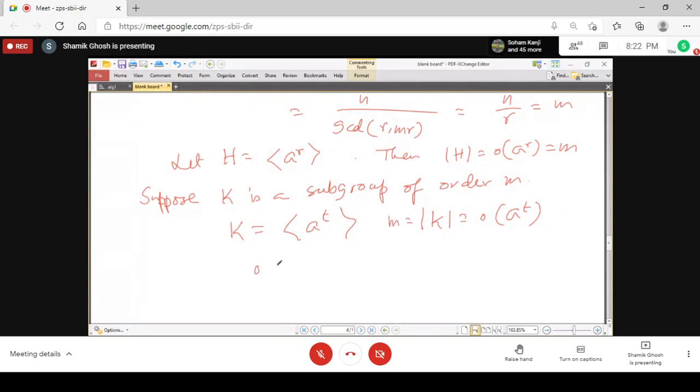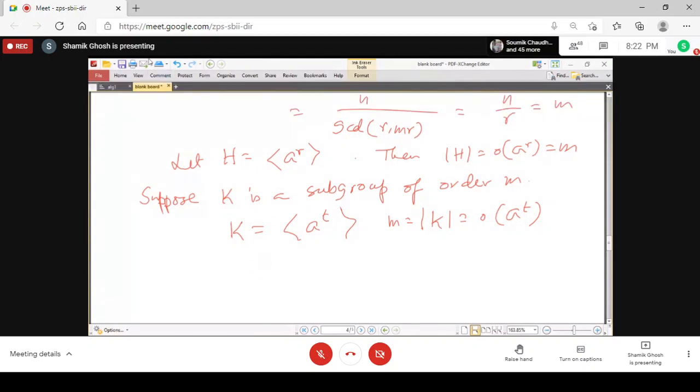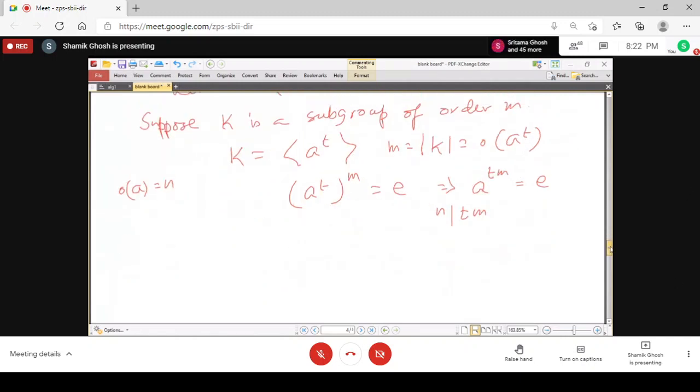So the order of A to the power T is m, which means that A to the power T whole to the power m equals identity. That means A to the power Tm equals identity. But what is the order of A? The order of A is n in the group, and so you get that n divides Tm. So Tm equals, say, n into q.